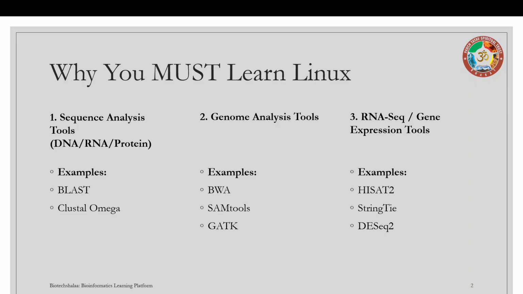To analyze this huge data, we use bioinformatics tools. For example, BLAST. BLAST is used to compare sequences. Here we have another tool, BWA, to align the DNA reads. We have SAMtools, another bioinformatics tool to process the sequencing data. We have the GATK tool. If we want to find mutations, we use this tool.